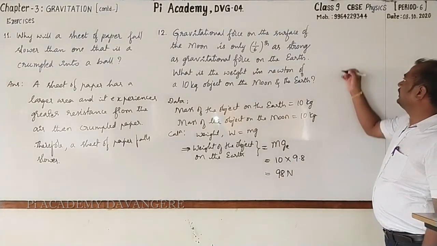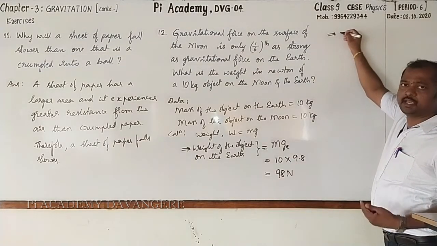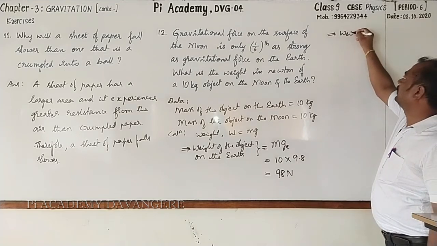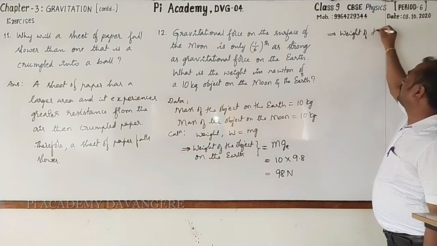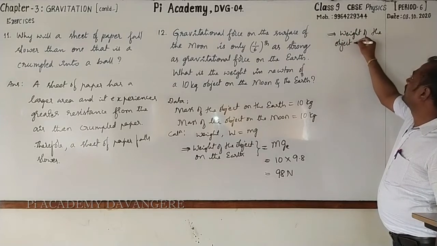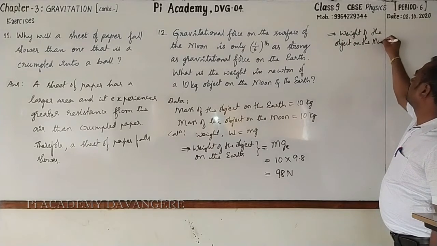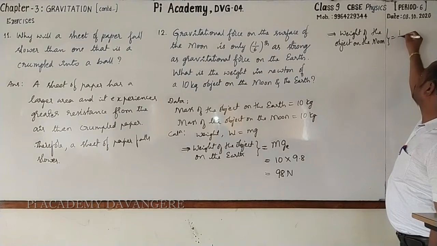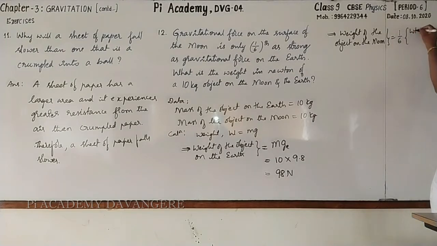Let's go for finding weight of the same object on the surface of the moon. Weight of the object on the moon is equal to 1 by 6 into weight of the object on the earth.